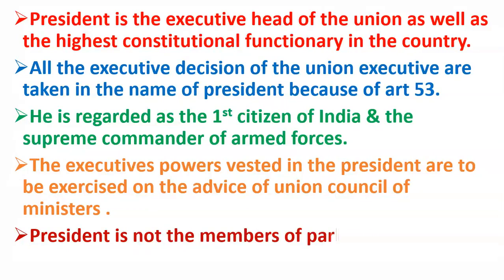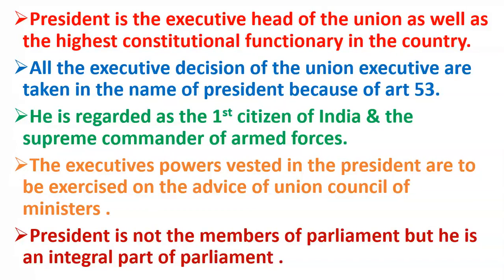Then, friends, the President is not a member of Parliament, but he is an integral part of Parliament. Now what does it mean? We know that there are two houses of Parliament, Lok Sabha and Rajya Sabha. Members of Lok Sabha are members of Parliament. Similarly, members of Rajya Sabha are members of Parliament. Now we all know that the President is neither a member of Lok Sabha nor a member of Rajya Sabha. Means the President is not a member of Parliament. But, friends, Parliament has two houses, but Parliament has three parts. The two houses of Parliament are Lok Sabha and Rajya Sabha, but the three parts of Parliament are Lok Sabha, Rajya Sabha and the President. So the President is a part of Parliament.